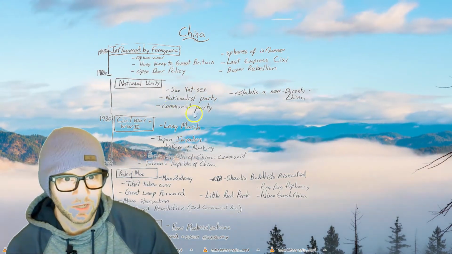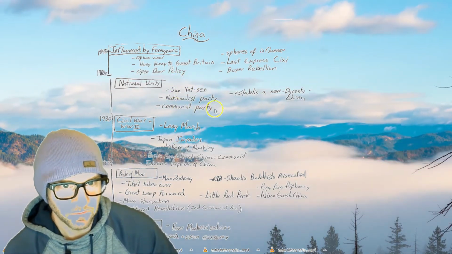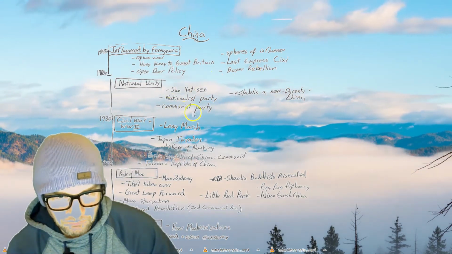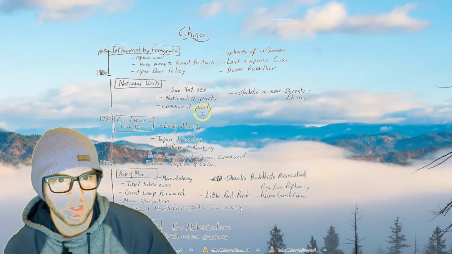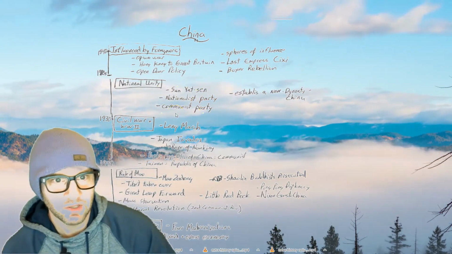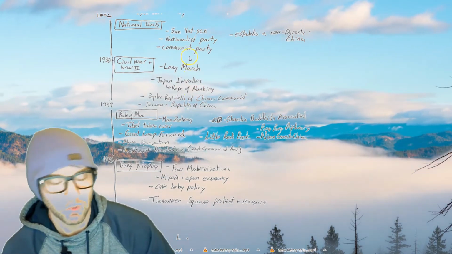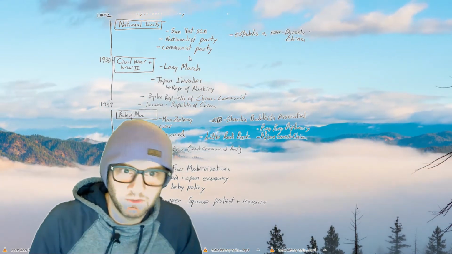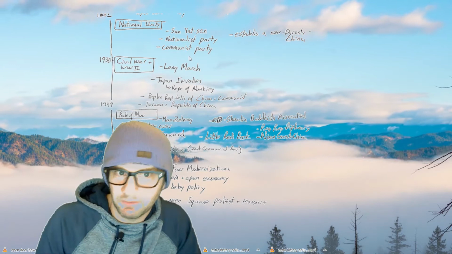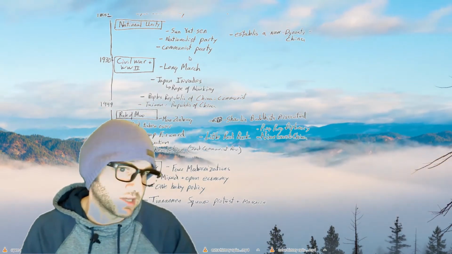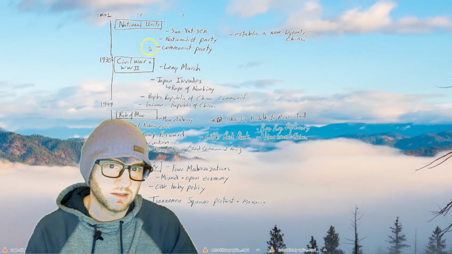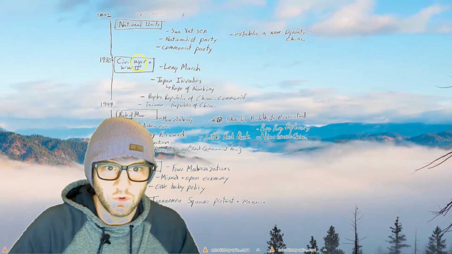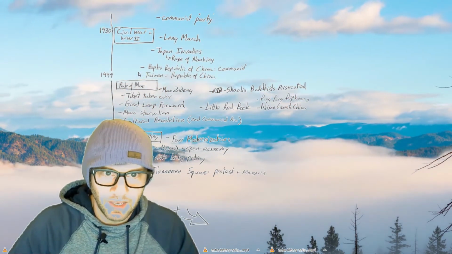And China is not unified, but they do end up working together for the most part, establishing a non-emperor government of China. And then the two largest factions, the Nationalist Party and the Communist Party, start going to, well, it was a civil war, and it really was, I can't say it's not a communist revolution. It is a communist revolution, but the Nationalist Party wasn't very established in the first place, so it's really just two competing factions that were there from the beginning of the 1920s, trying to get power. So they get into a civil war, which spills through World War II, and it's back and forth.